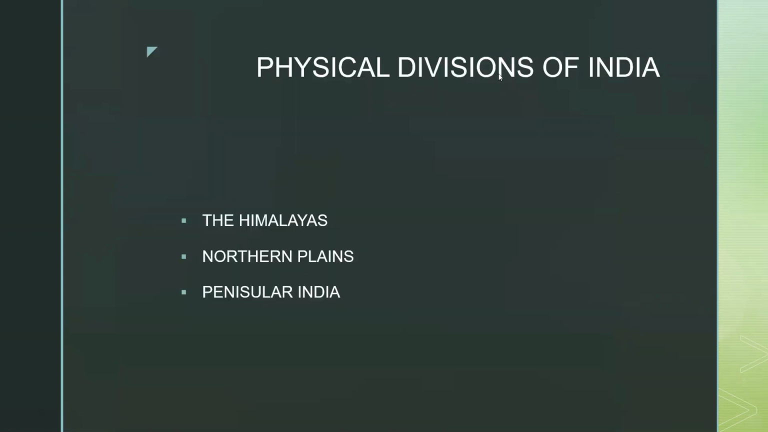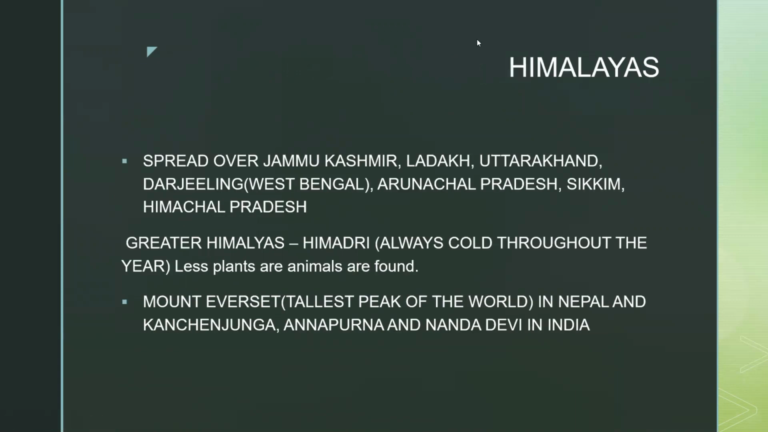These are the physical divisions of India. India is divided into 3 physical divisions, that is Himalayas, Northern Plain, and Peninsular India. So we'll read one by one about them. First comes the Himalayas. Spread over Jammu Kashmir, Ladakh, Uttarakhand, Darjeeling of West Bengal, Arunachal Pradesh, Sikkim, Himachal Pradesh.